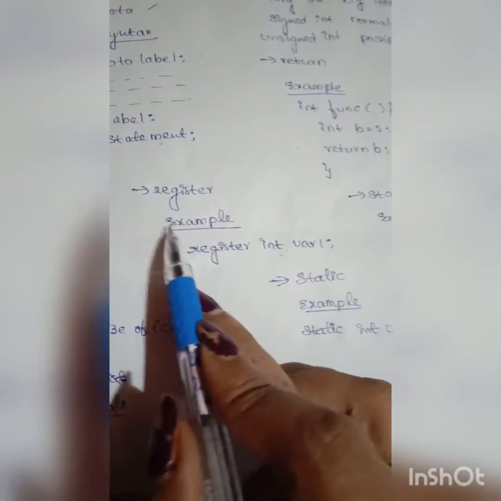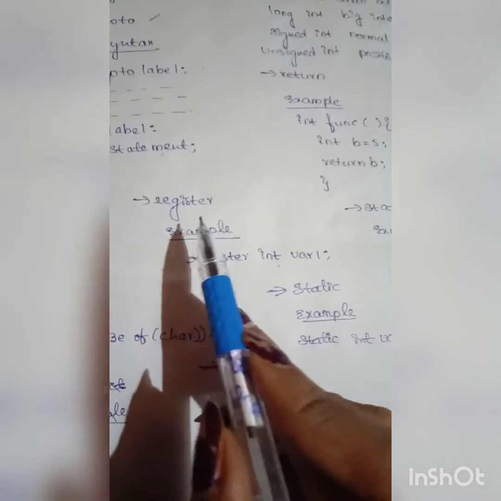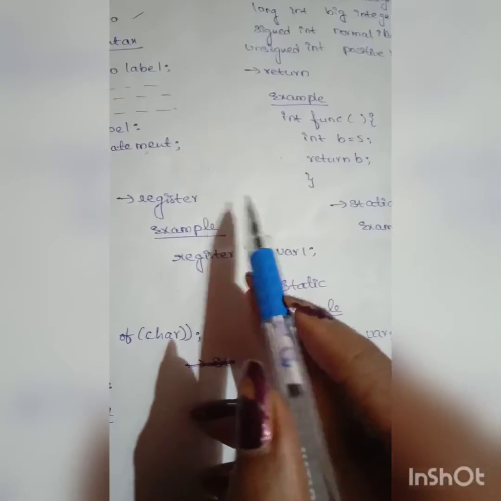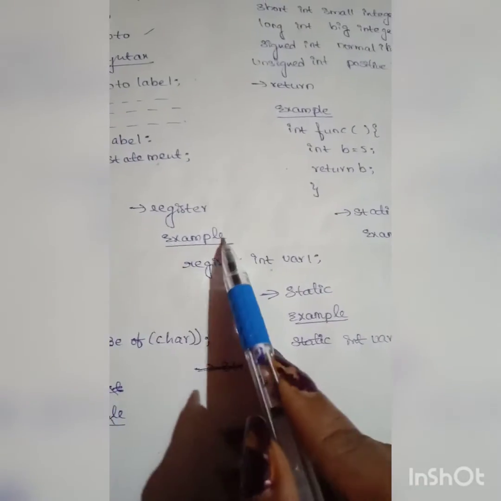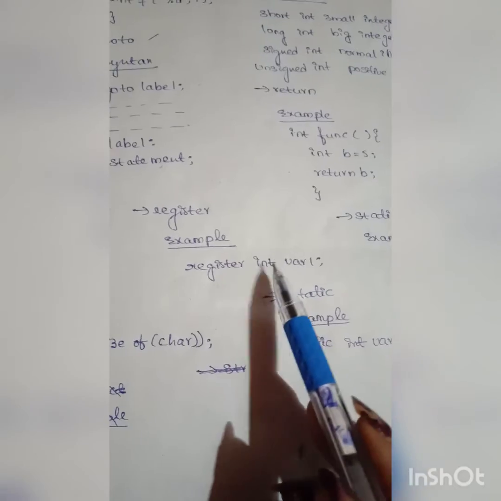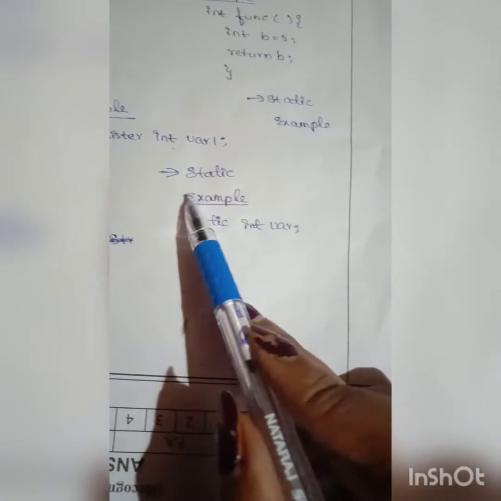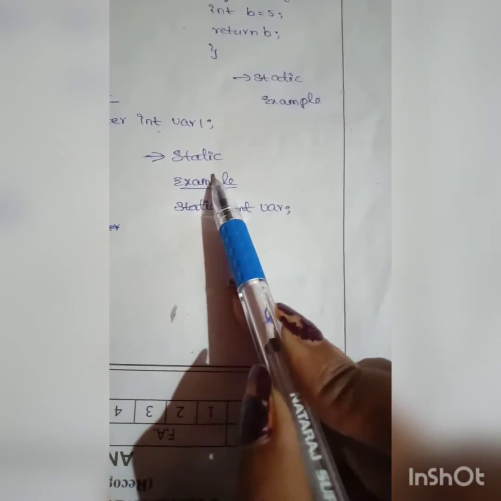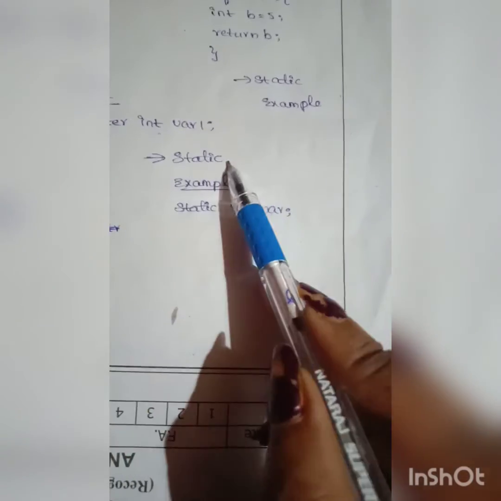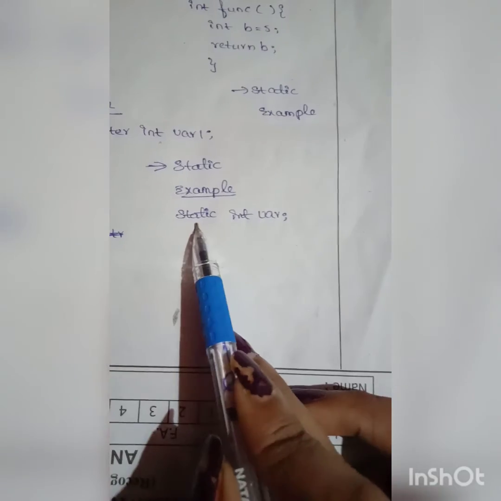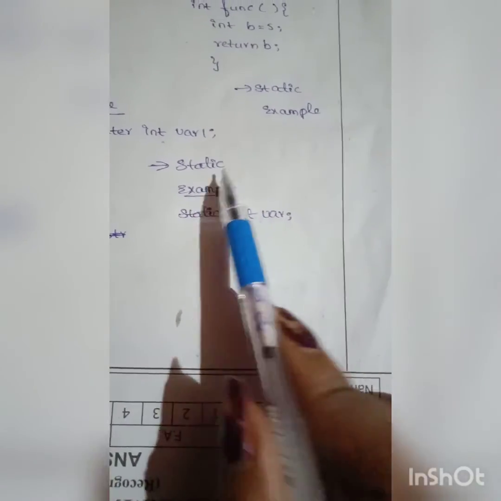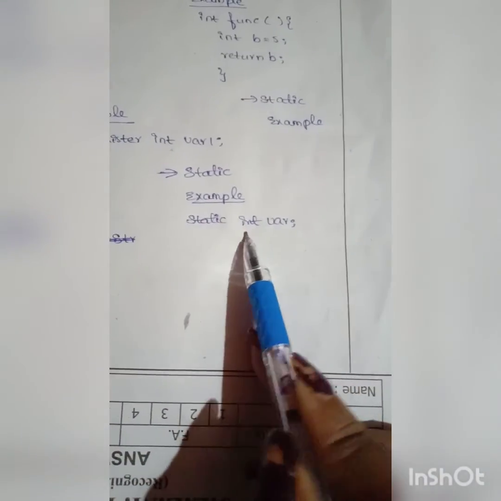And next one is register. The register keyword creates register variables which are much faster than normal variables. And this is the example for register int variable 1. And next one is static. The static keyword creates static variables. The value of a static variable persists until the end of the program. So this is the example for static int variable.